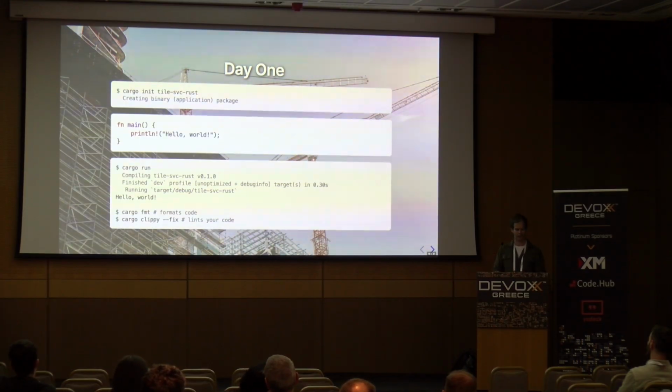And Clippy is the standard linter. You can also ask Clippy to fix things. So for many lints, it has kind of an expansion rule in it where you go through and it says, hey, this is wrong. You're not consuming the value of this function call. Assign it to the unused value type. Would you like me to fix that for you? And you can pass fix to it and it just fixes your code. This isn't for everything, but it's for a lot of them. And it really reduces the friction you have working with the linter.